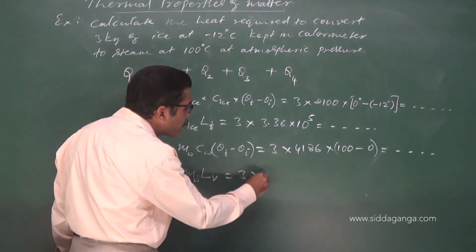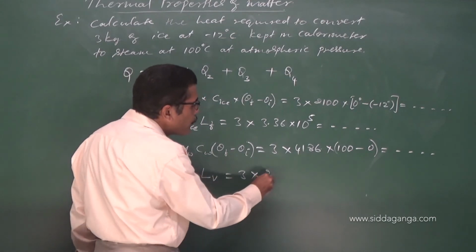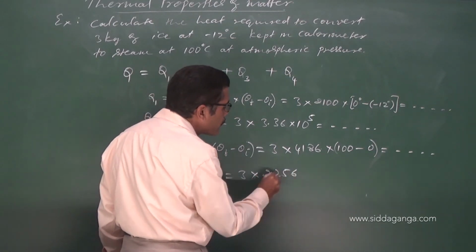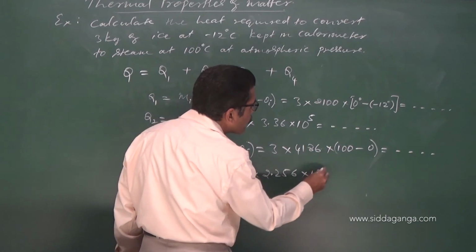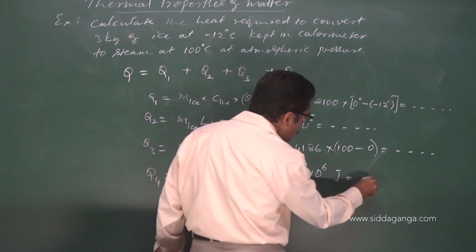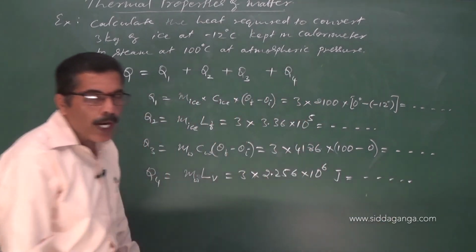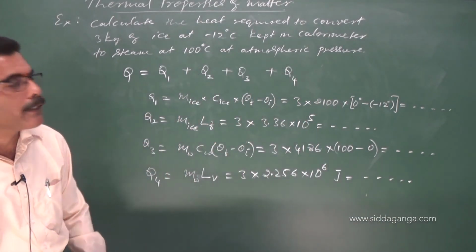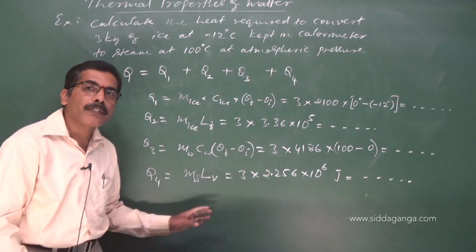This is 3. Latent heat of vaporization is 2.256 into 10 raised to 6 joule. Calculate this. When you add all of these, you are going to get how much heat is required.